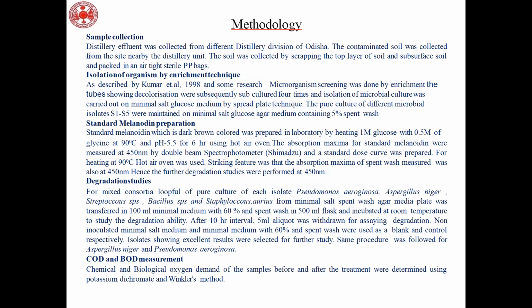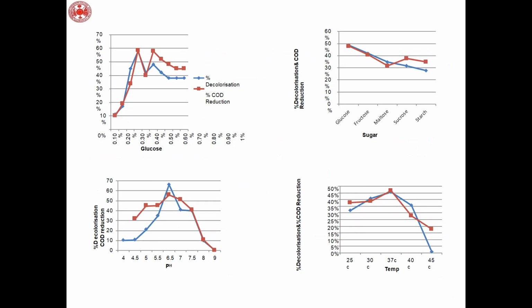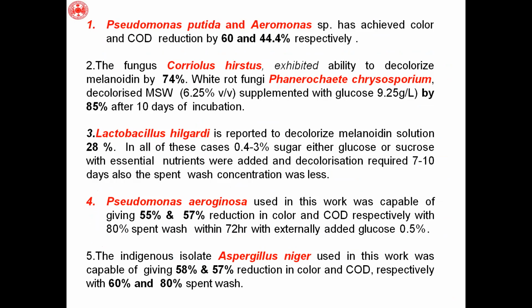I'm skipping the methodology. This graph shows the effects of glucose concentration, sugar, temperature, and pH on the bioremediation process and how the pollutant can be decreased. Research shows that some bacteria, some fungi and some algae decrease the polluted chemicals released from the distillery plant spent wash.